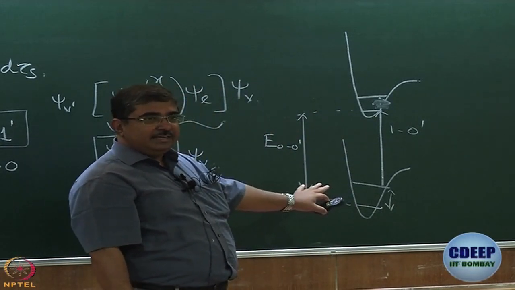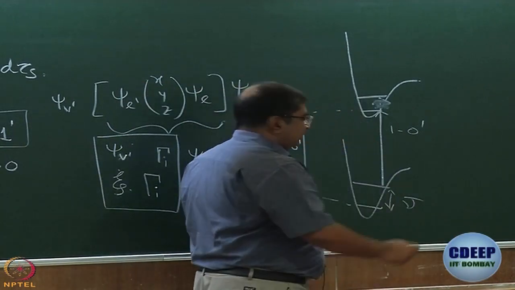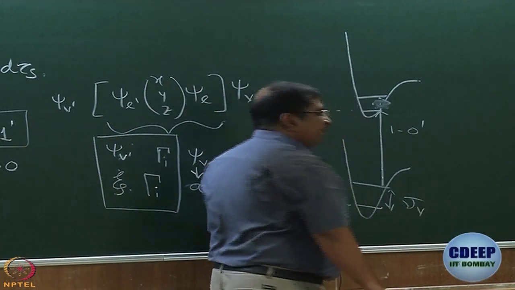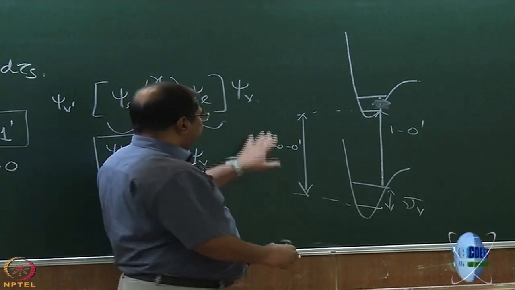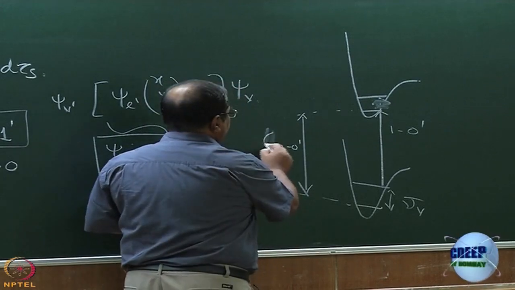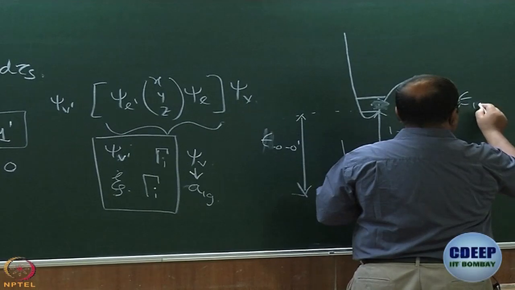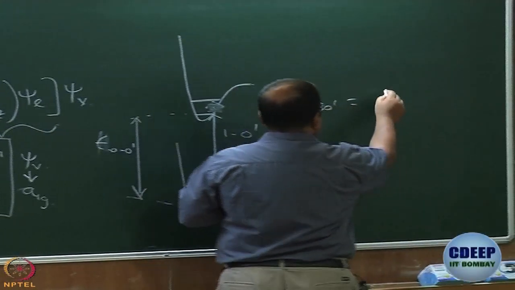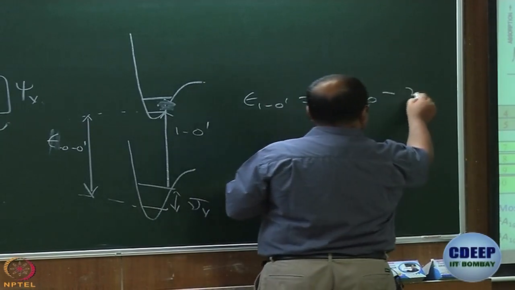Right? Minus this. So, I can write this as nu bar, where nu bar is the nu bar for vibration. I have written something else there, but that does not matter. Maybe I will call it epsilon 00. So, this epsilon 10 dash is epsilon 00 minus nu bar V.